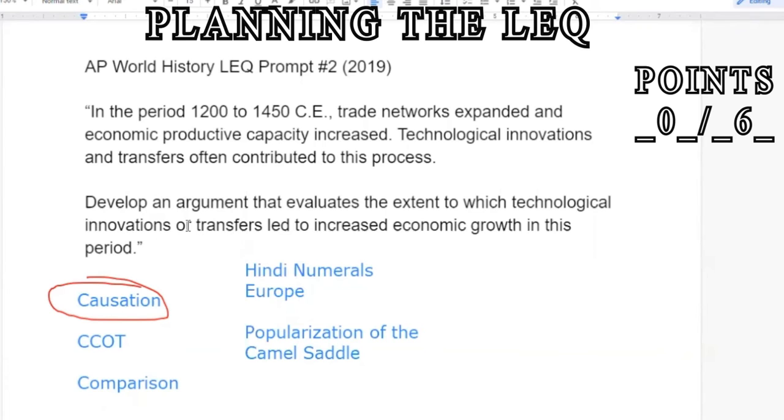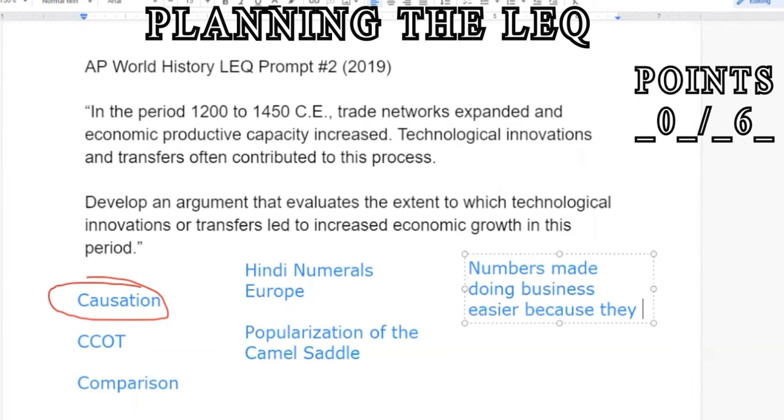So I have my technological innovations and I need my increased economic growth. And this is important because you want to make sure you are always responding to all parts of the prompt. So how did Hindu numerals lead to economic growth? Well, those numbers made doing business easier because they were easier to understand.